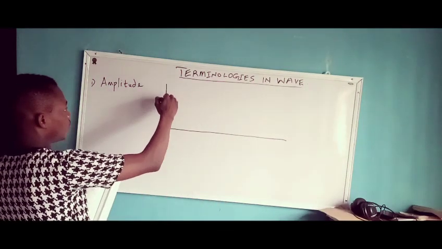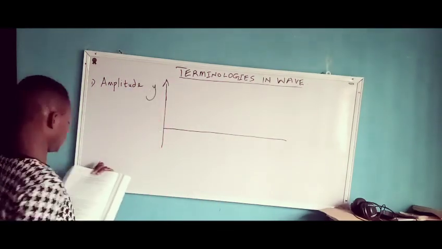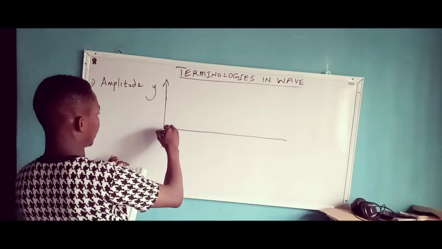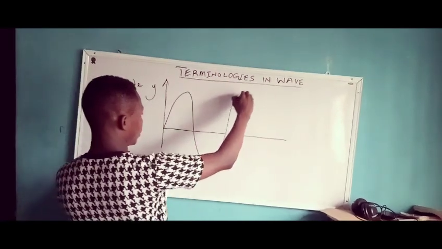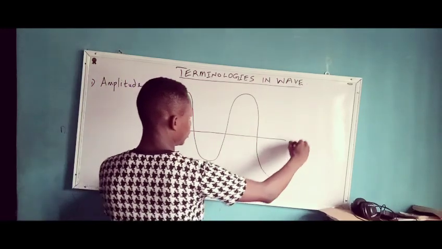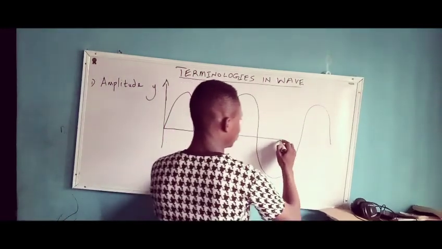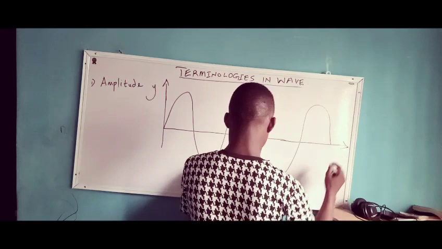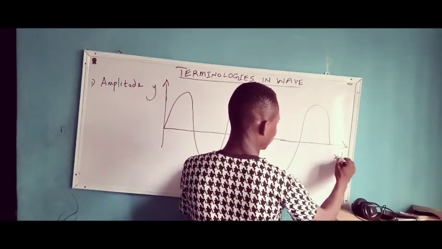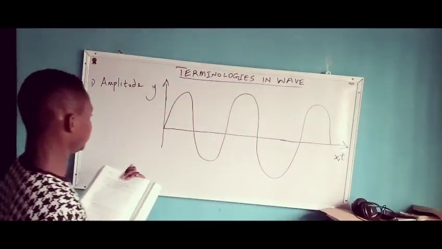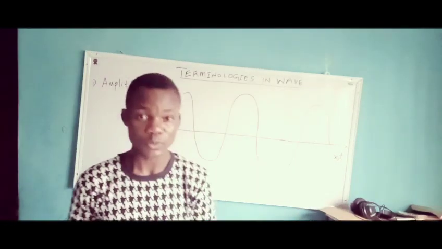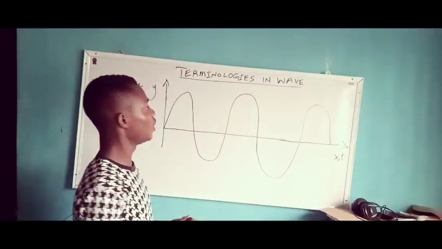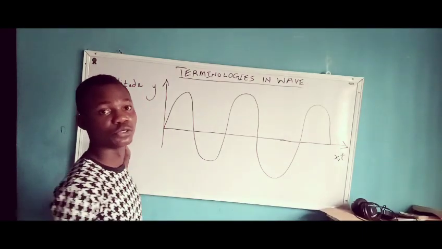So I have my displacement here. I have a sinusoidal wave graph. This is a function of x and time. Here I want to try to explain amplitude with this.